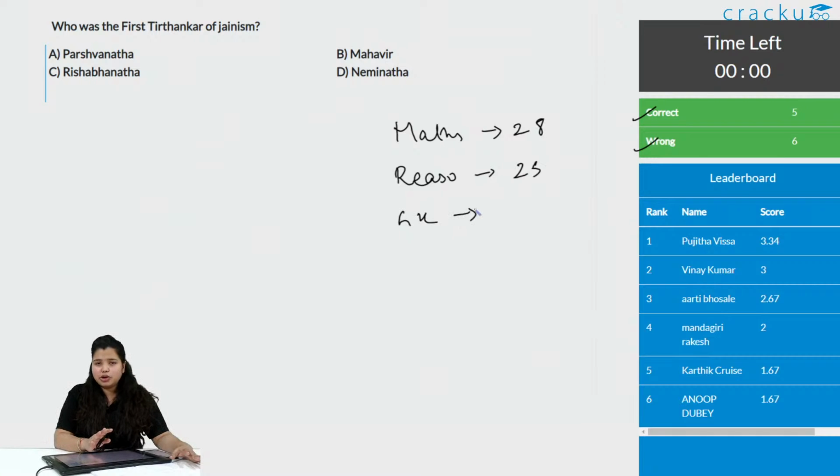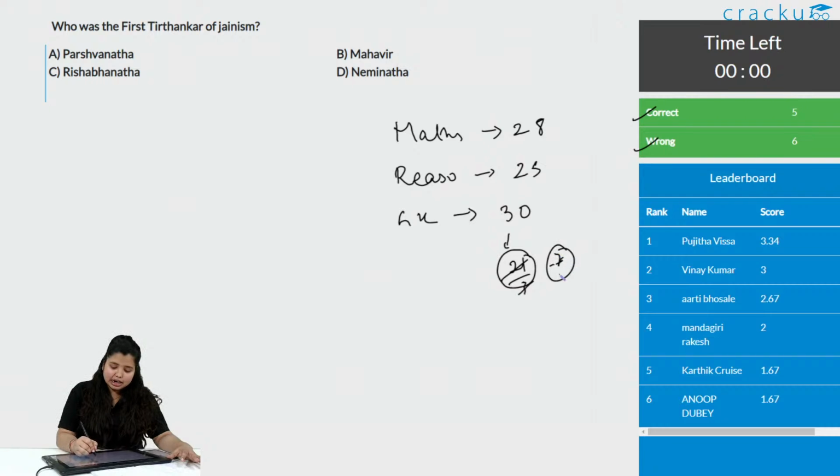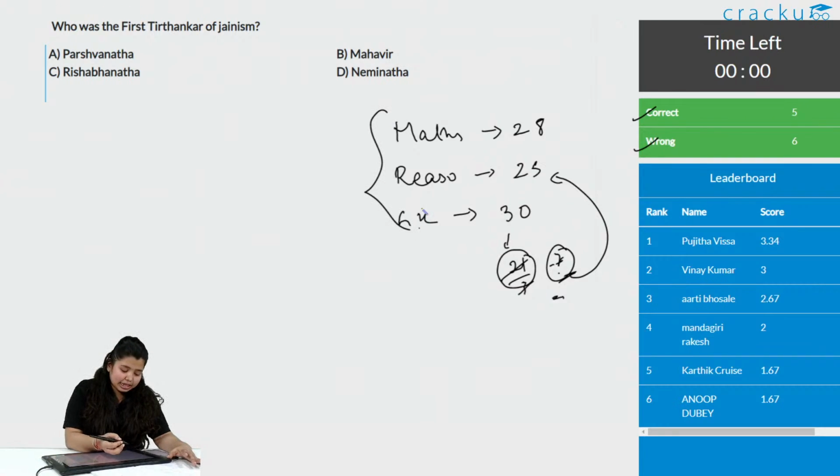So, what you did is you thought, chalo, I'll try, I'll just do guesswork. Okay, I'll do guesswork, I'll do more questions. You did 30 questions, but out of 30, if 20 or 21 questions are wrong, that means 1/3, 7 marks are getting deducted, and these 7 marks will get deducted from the questions which were correct. So, this will hamper your entire total score. So, don't do guesswork. The only thing I wanted to say from this example was, let's see the question: who was the first Tirthankar of Jainism?